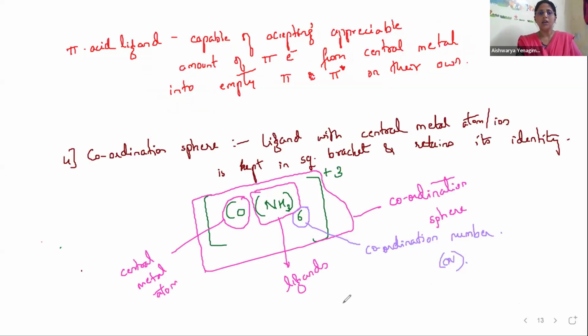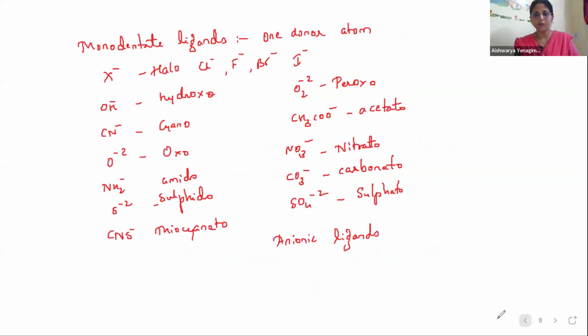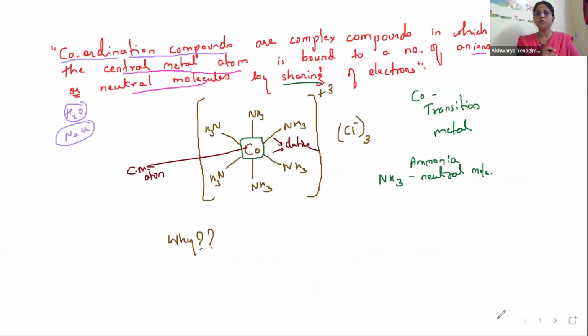So these are the terminologies which are associated with complex compounds. Here we are recapitulating the things. Coordination compounds, or complex compounds, are those in which the central metal atom is bound to a number of anions. You can see here NH3, NH3, NH3, NH3, NH3, NH3.